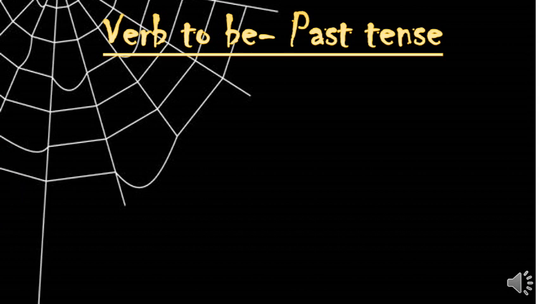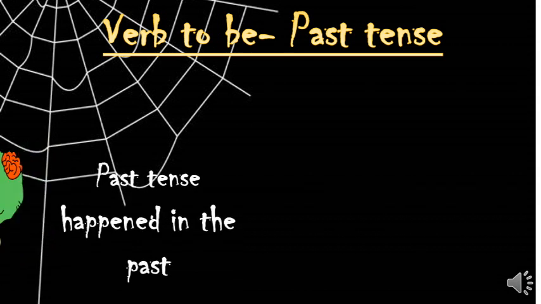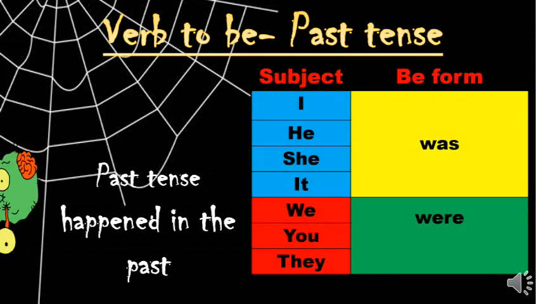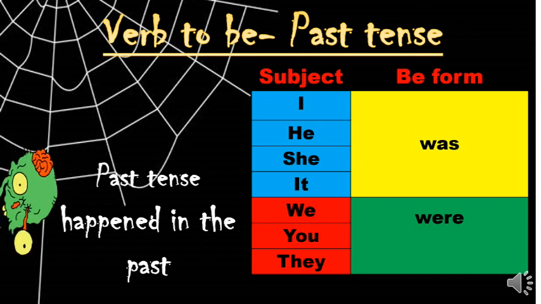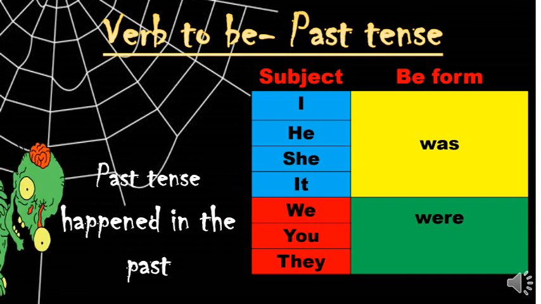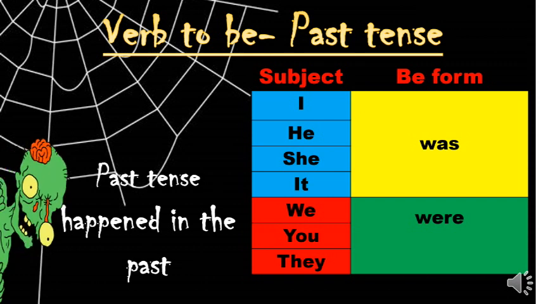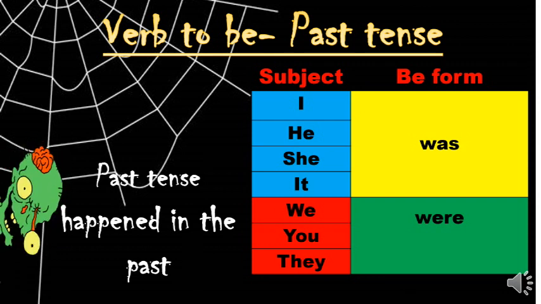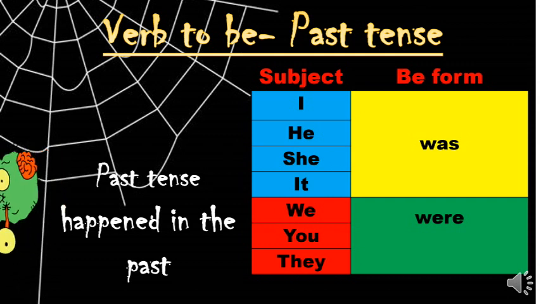Now I'm going to explain about past tense of verb to be. If this incident has occurred in the past tense, then you have to use was or were. For example, before we have learnt about I am, right? Instead of I am, he is, we are using I, he, she, it was. We, you, they were. Okay.